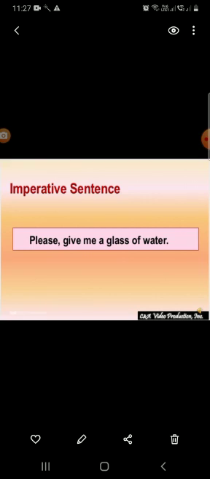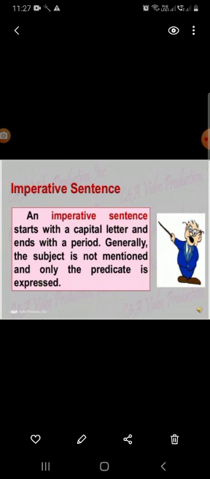We can understand from this that a request has been made and someone is asking for water, and the request can be easily identified by the word please. So imperative sentences start with a capital letter and they end with a period. Generally the subject is not mentioned here and only the predicate is expressed, as we have seen in our previous example.